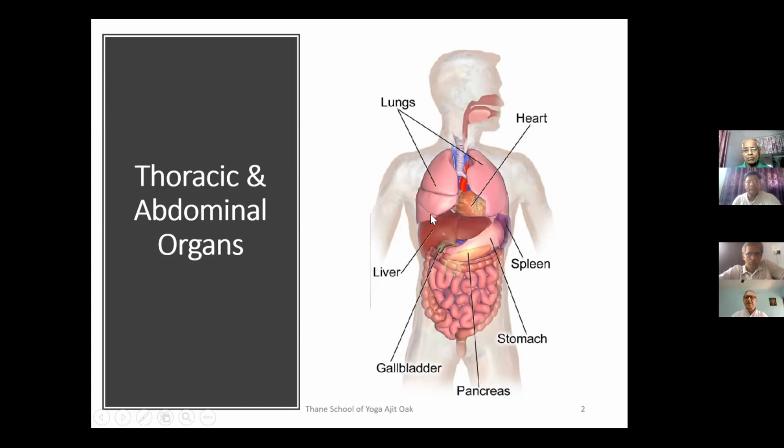As you can see here, the thoracic cavity has two important organs. One is the heart and one is a pair of lungs. And in the abdominal cavity, as we discussed last time, there are so many important organs. These are just separated by the diaphragm in between. So whatever happens in this cavity will have some repercussion in the other cavity, and whatever happens in the thoracic cavity will have repercussion on the abdominal cavity.